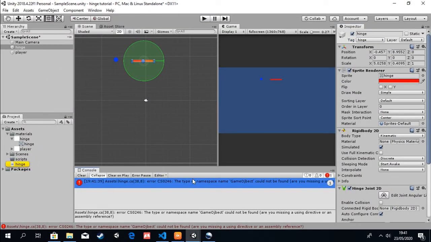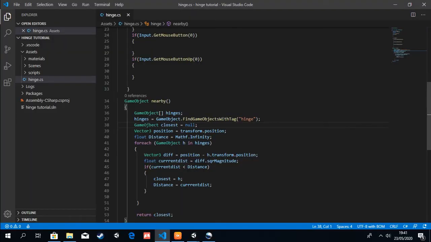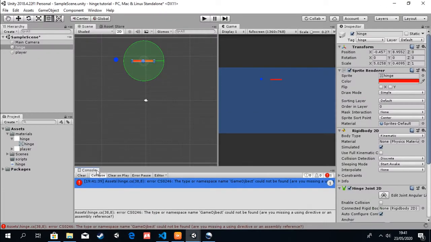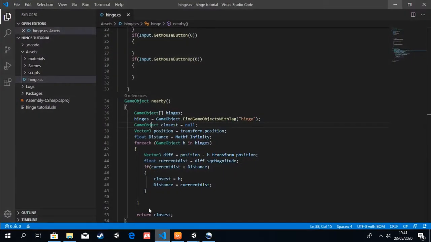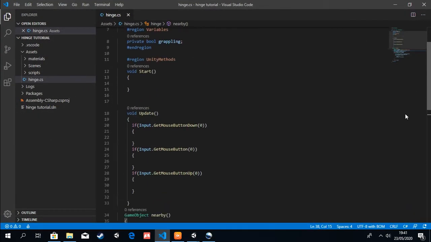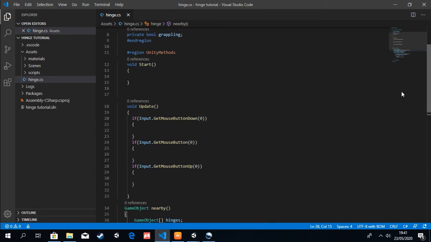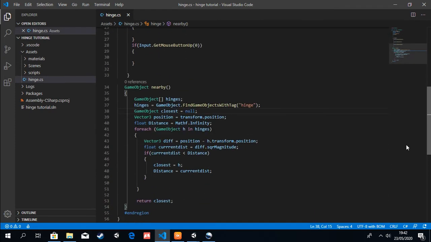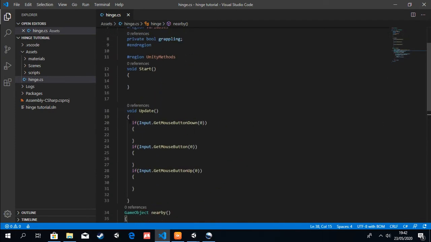Yeah, I'm always bad at typing. Sorry. So it was to be game object. So if I come back here, there's no error again. Yep, so that's good. Now this is our hinge mechanic. We want now to implement this in our if statements here. We want to implement this method into our if statement.